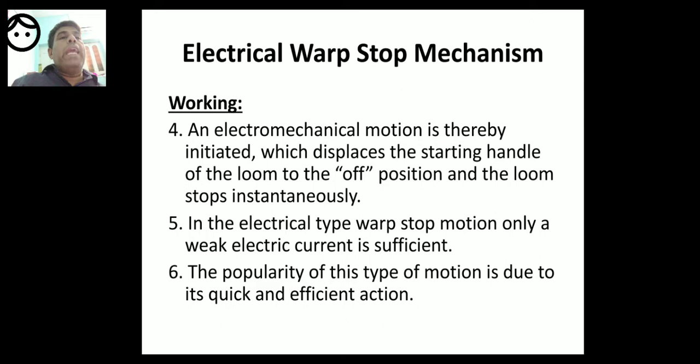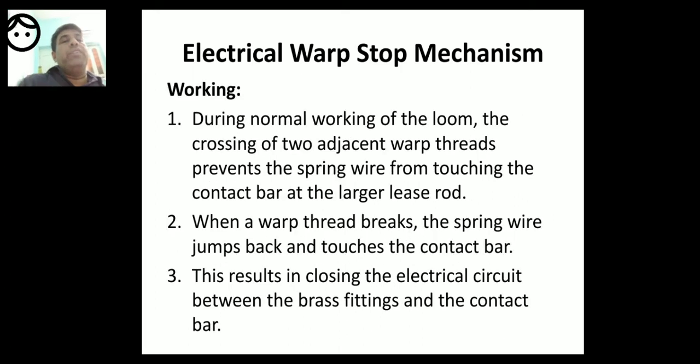An electromechanical motion is thereby initiated which displaces the starting handle of the loom to the off position, and the loom stops instantaneously. In the electrical type warp stop motion, only a weak electric current is sufficient. The popularity of this type of motion is due to its quick and efficient action.